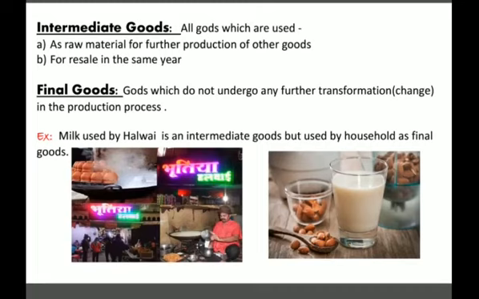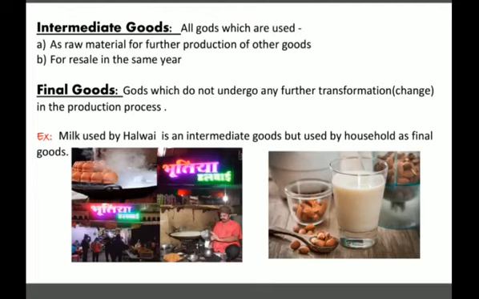So whether goods are intermediate or final depends on the use, for which purpose we are using them. Intermediate goods are used for further production of goods or for reselling, not for personal consumption.